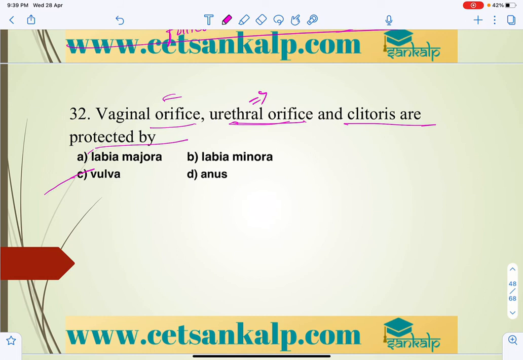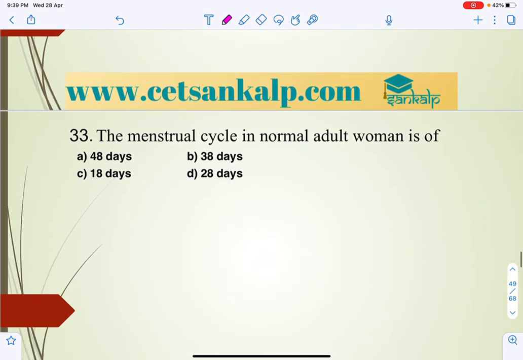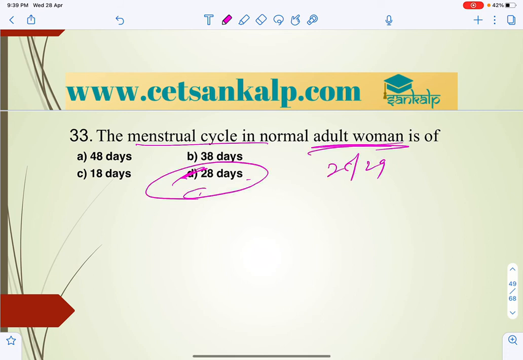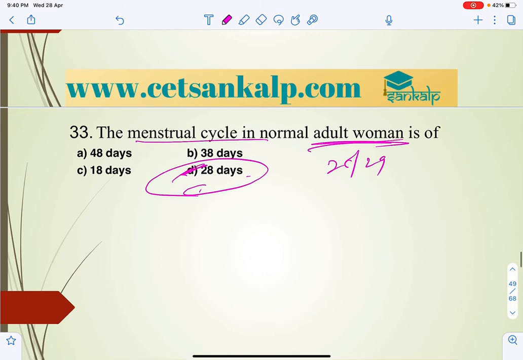So next question we can take. Vulva, that is the female external genitalia, we can also call it as. So the menstrual cycle in a normal adult woman generally takes 28 days, or sometimes 29, but every 28 days it is going to repeat. That is the menstrual cycle.